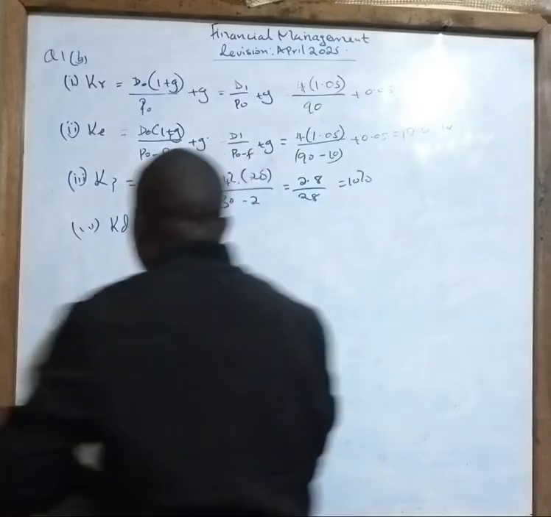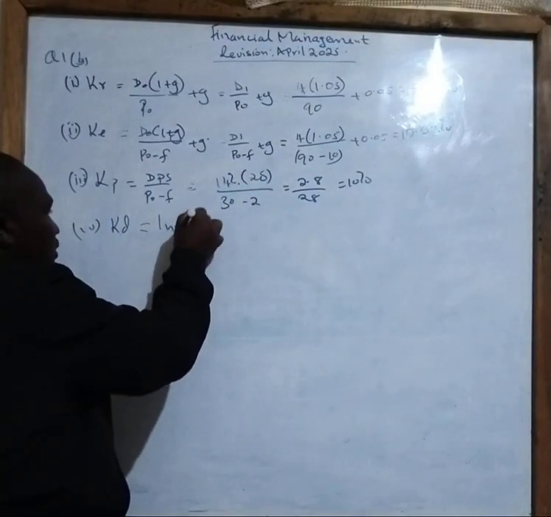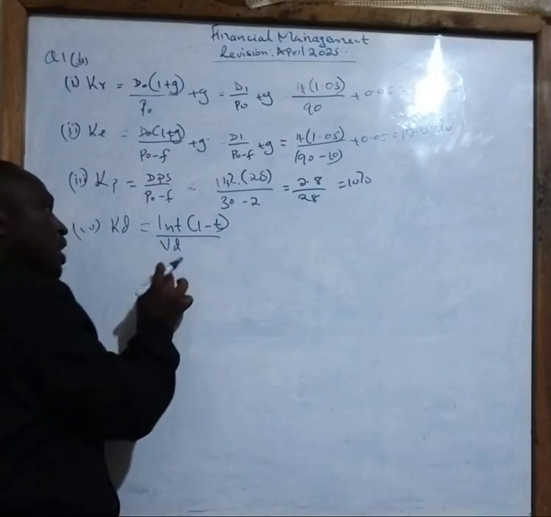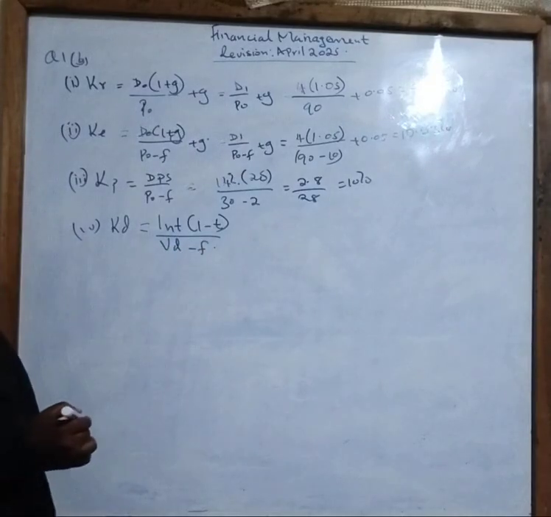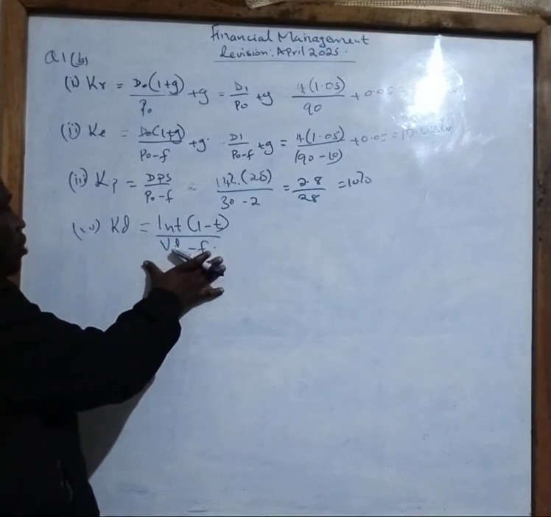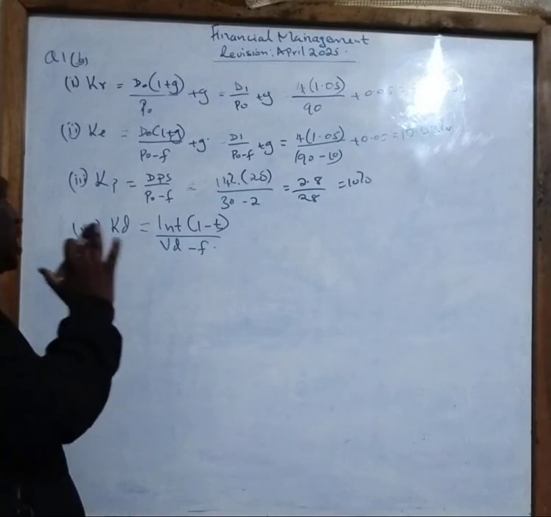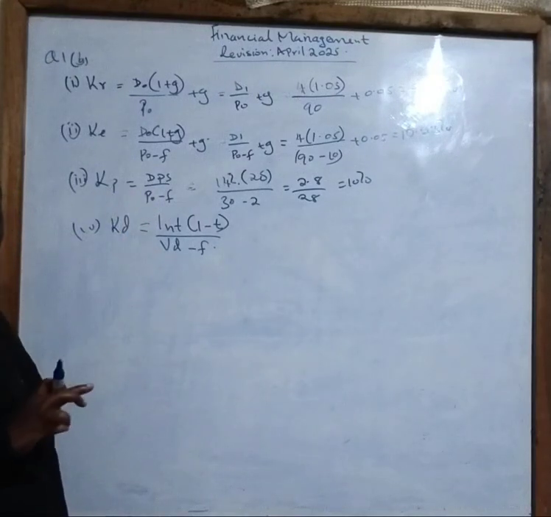And for that matter, our formula will be interest into brackets 1 minus t over the value of the debt. And this value of the debt is also affected by what? Flotation. So this formula here will be used to calculate the cost of debt if the debentures used to secure funds will go into perpetuity.